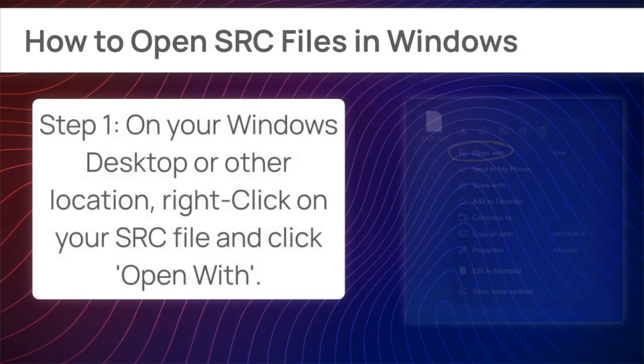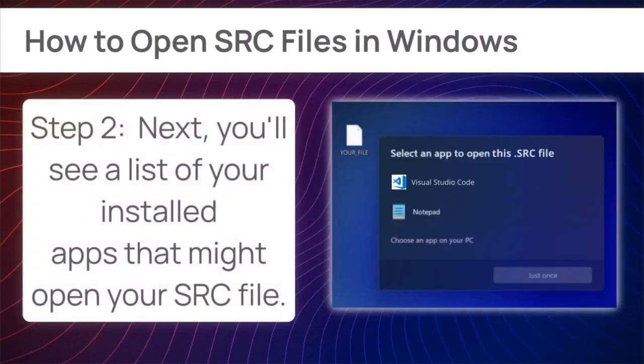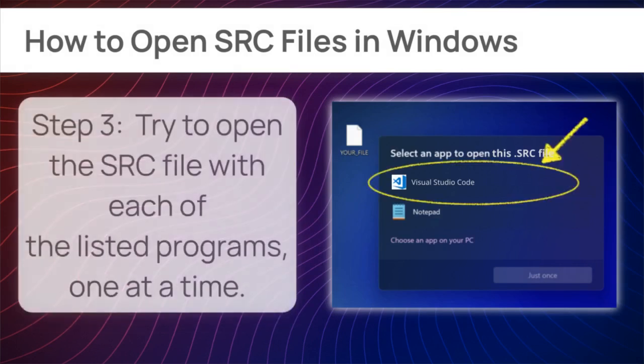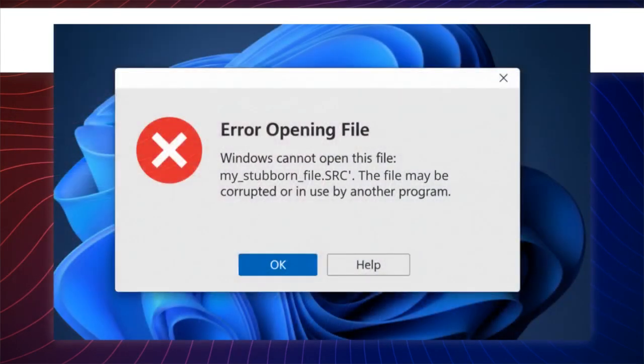Open the menu by right-clicking your SRC file and choosing Open With. Try Visual Studio Code first. If it's absent, select another program. This trial and error approach is critical for diagnosis. If you still can't open the SRC file, it's okay, you've earned a definitive answer.